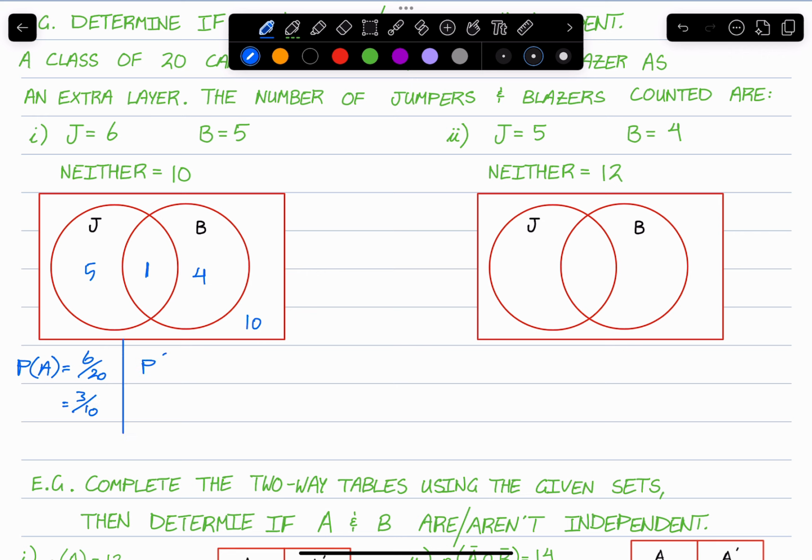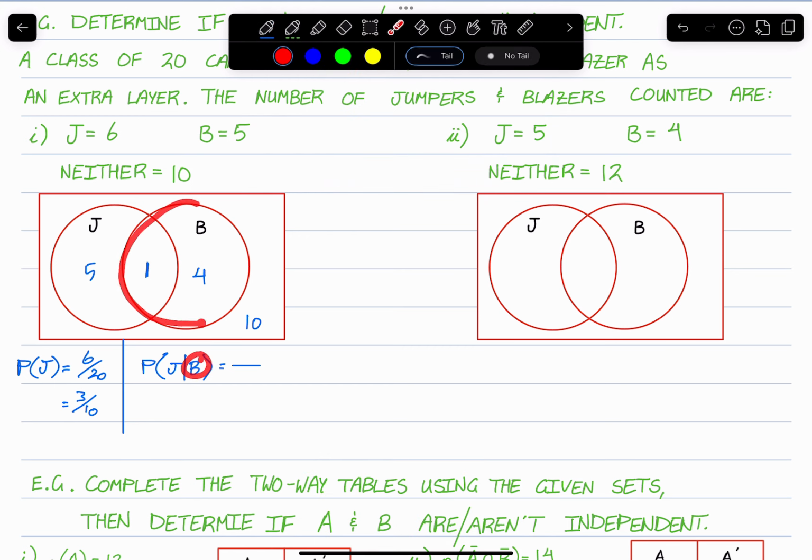Now the probability of A, or sorry, this should be J, probability of J. In this case, the probability of J given blazers. Take a look. Remember now to do this, we limit our denominator to blazers.